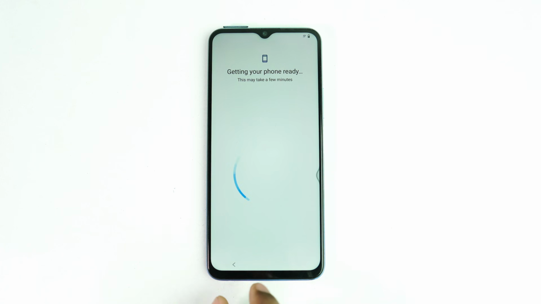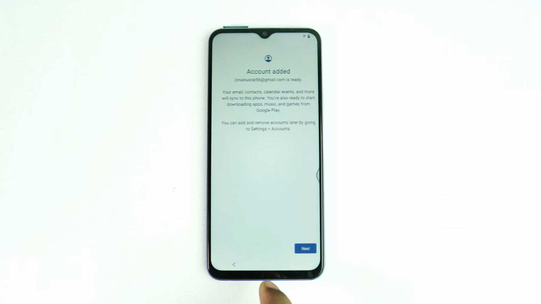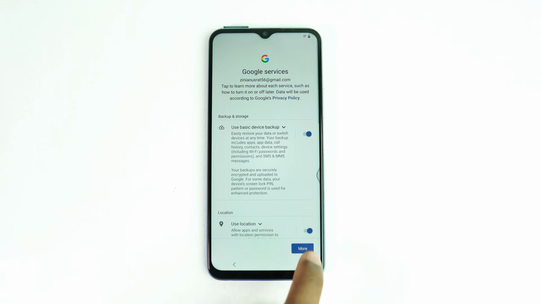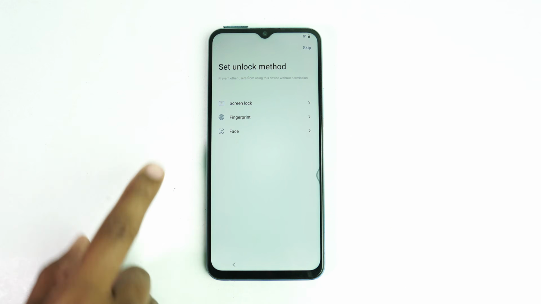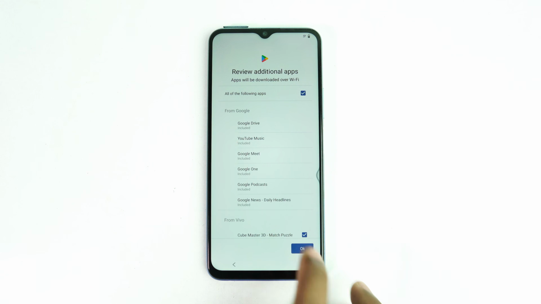Next, don't copy. The account is already added, so next. Skip, leave and get reminder. Okay.